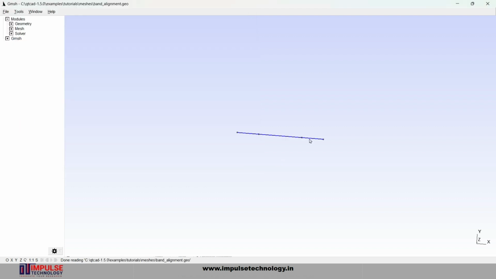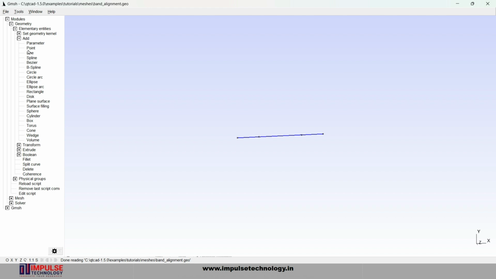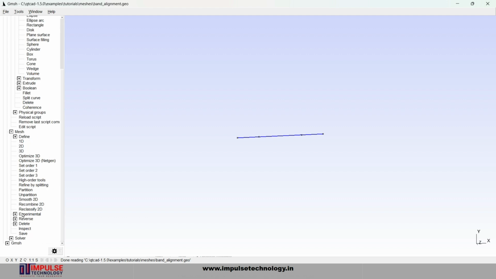Here you can see the structure of band alignment, the 1D structure of band alignment. This software comes with 4 modules. Geometry, where you can create the geometry of the device by adding line, point, circle, disk. The second module is mesh, where you create the mesh of the geometry, like 1D mesh, 2D and 3D. And it comes with solver and post processing.